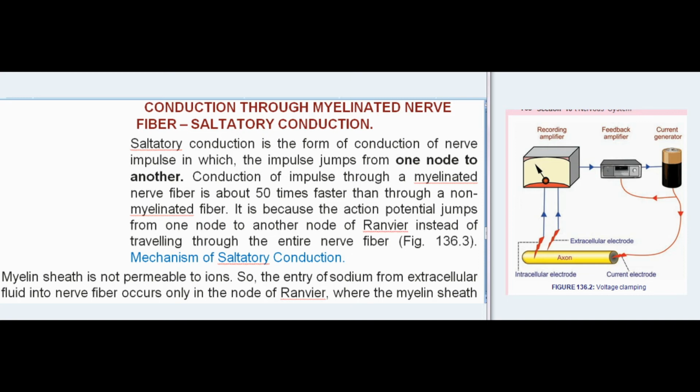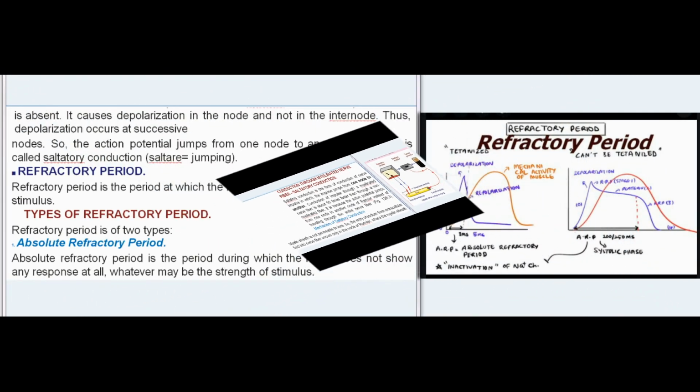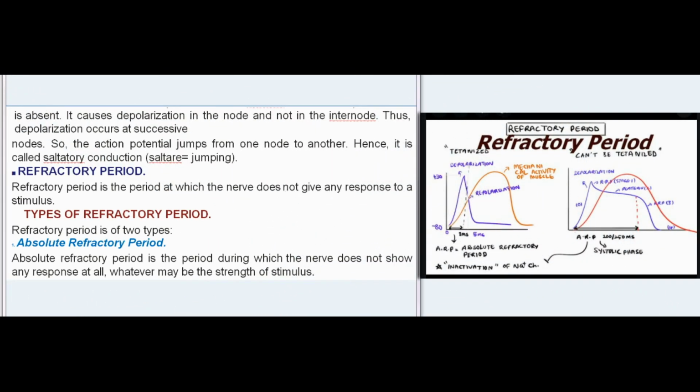Mechanism of saltatory conduction. Myelin sheath is not permeable to ions. So, the entry of sodium from extracellular fluid into nerve fiber occurs only in the node of Ranvier, where the myelin sheath is absent. It causes depolarization in the node and not in the internode. Thus, depolarization occurs at successive nodes. So, the action potential jumps from one node to another. Hence, it is called saltatory conduction. Saltare equals jumping.